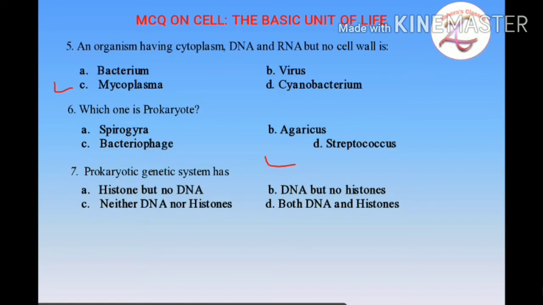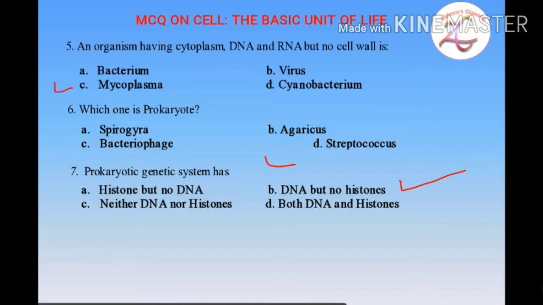So in a prokaryotic cell you won't find histones, but the option neither DNA nor histones is also wrong, because there is genetic material in a prokaryotic cell. Then D, both DNA and histones, is not a character of the prokaryotic genetic system. So, students, the option here is B, that is DNA but no histones.